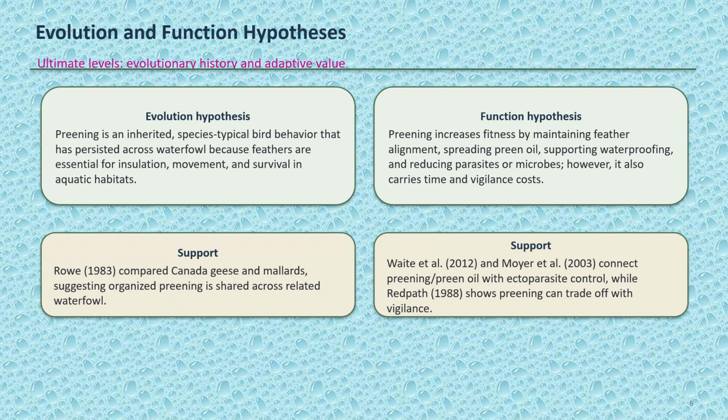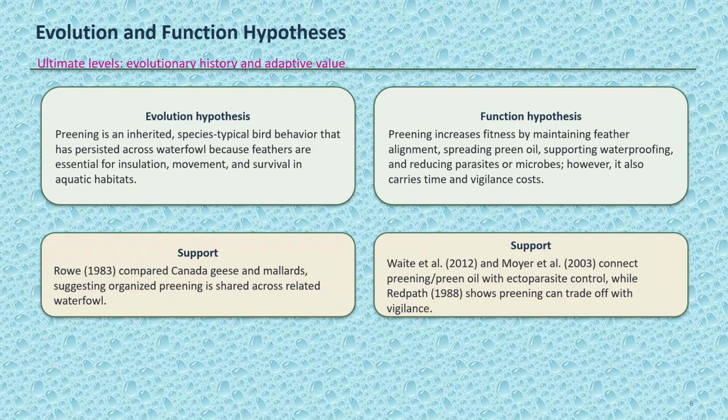My evolution hypothesis is that preening is an inherited, species-typical avian behavior that has persisted across waterfowl because feathers are essential for insulation, waterproofing, and movement in aquatic environments. Rowe's 1983 comparison of Canada geese and mallards supports this because both species showed organized preening.